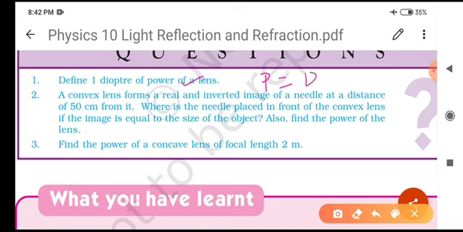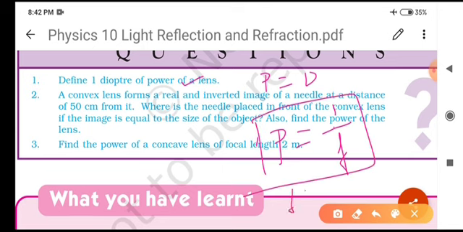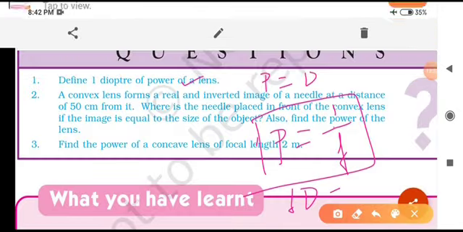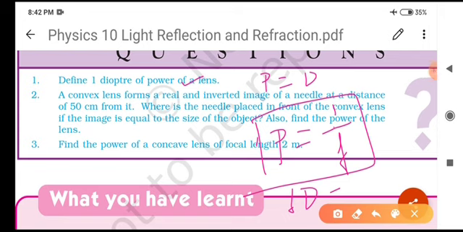It is denoted by capital D, and the relation between power and focal length of a lens is that power is equal to the reciprocal of focal length. Clear? Means 1 diopter is equal to 1 by 1 meter. Clear?